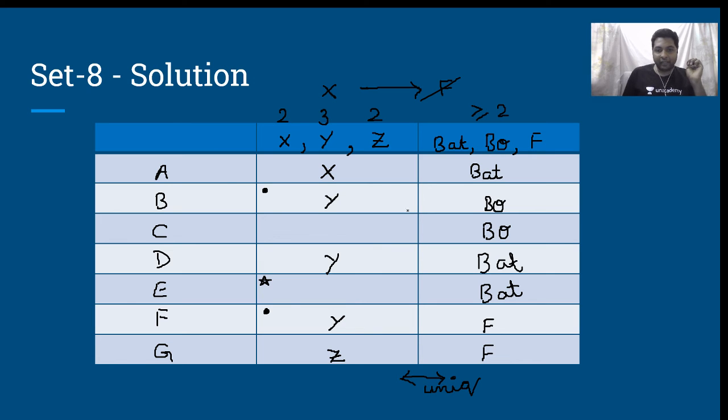See, X and batting is already done. The remaining has to be X and bowling only because X and fielding is not possible. So this has to be X and bowling, which clearly means that this one has to be Z and batting only. Is that clear? Now that we have got the entire order, we can answer the questions very easily.